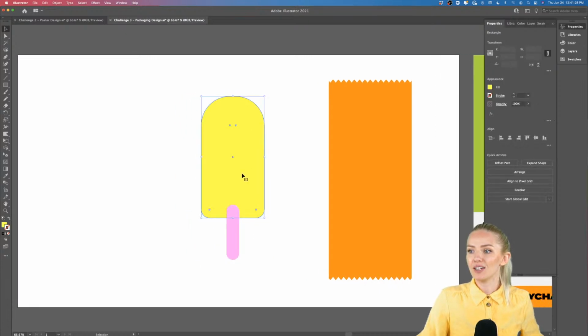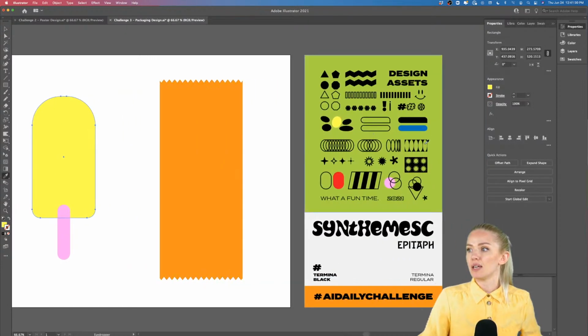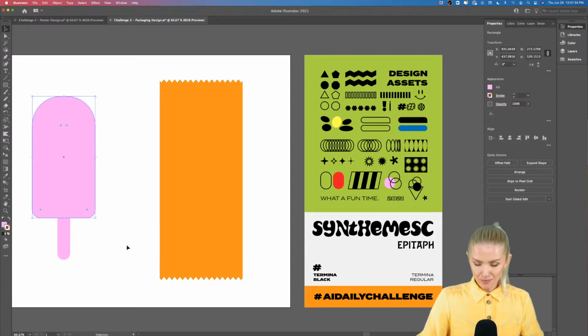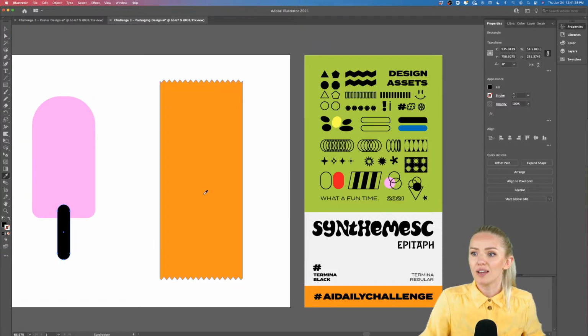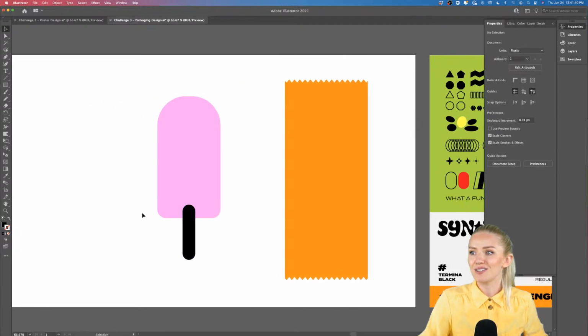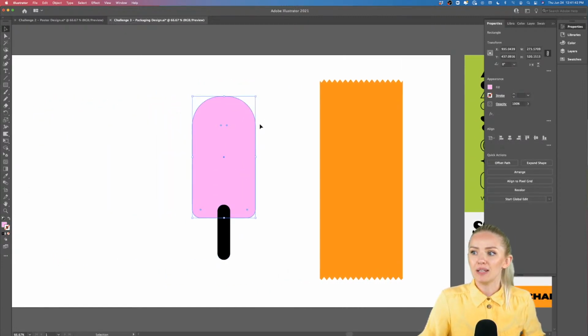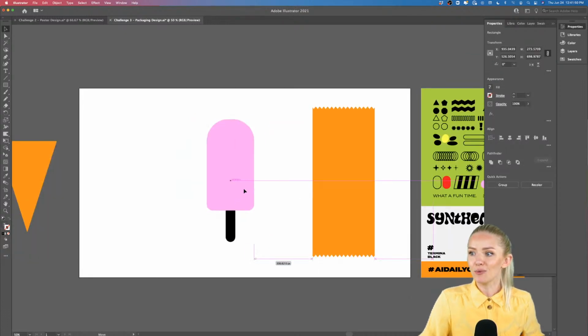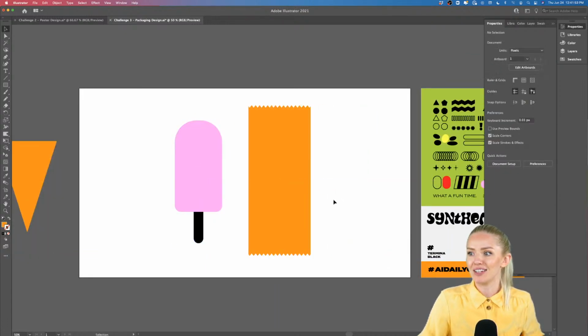Now, actually, let's make this maybe the blue color. Let's see. Or maybe, I'm just experimenting here. So feel free to find the right colors for this. So I'm going to place that part on the top so it covers my little stick. So I'm going to right click, arrange, bring to front. There we go. So we have our icicle and we have our packaging.